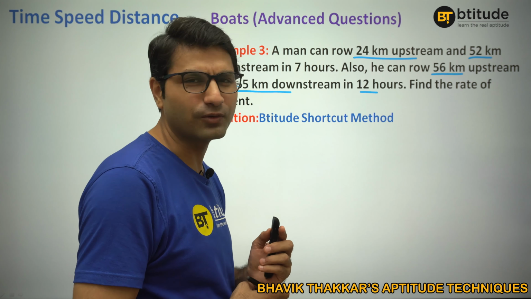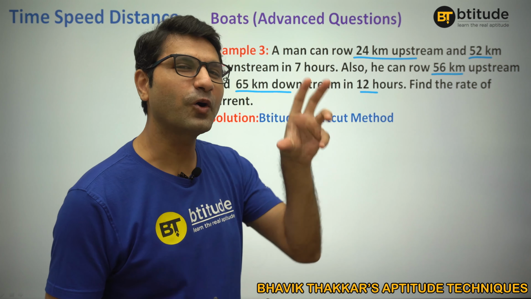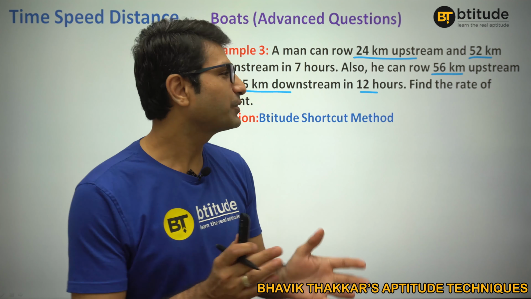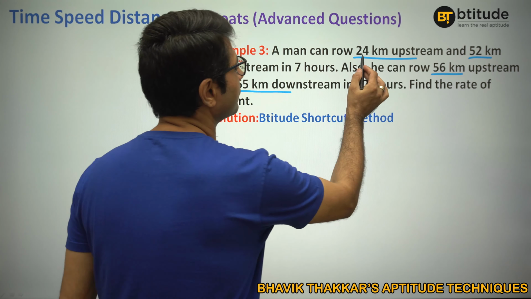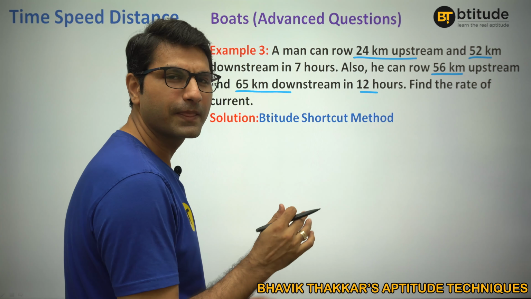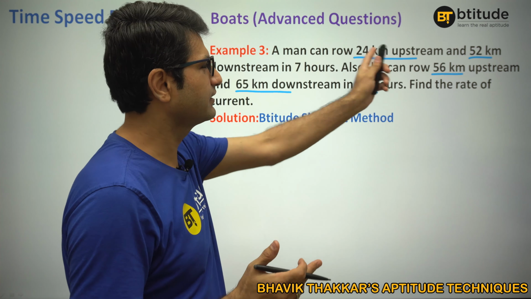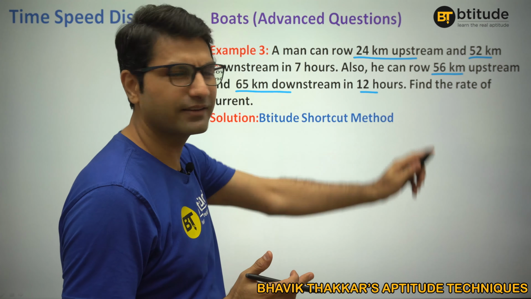Obviously, we will try to understand whether we can make upstream distance same or downstream distance same. So if you really understand, upstream in this one is 24 and this one is 56. Can we make it same? Yes. 8 3s are 24, 8 7s are 56. Or maybe 52 and 65. Same. 13 4s are 52 or 13 5s are 65. That can also be made same easily, right?